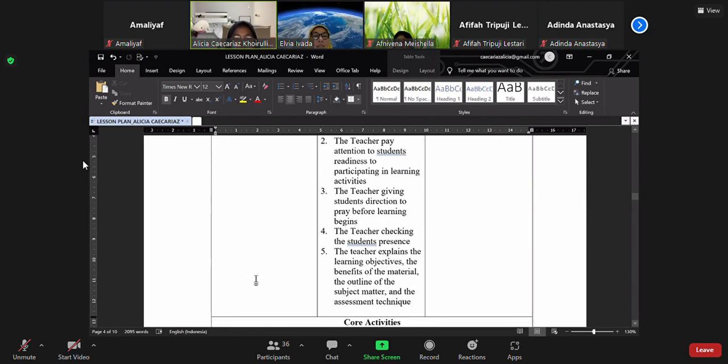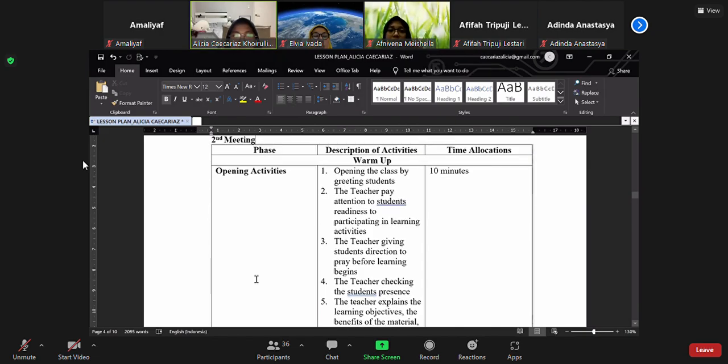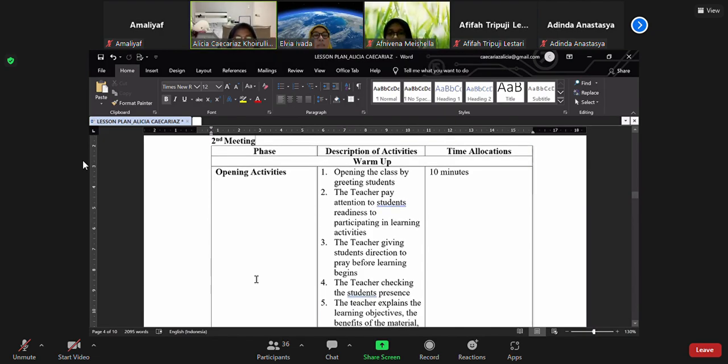Okay, this is the table of learning activities for the second meeting.